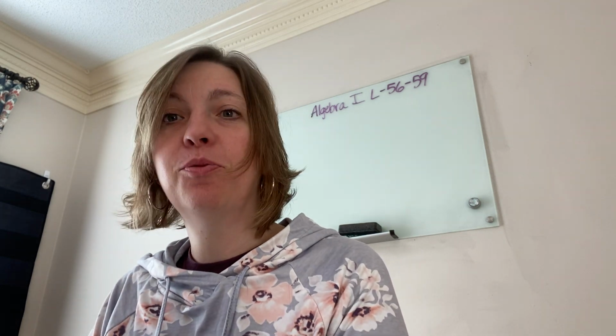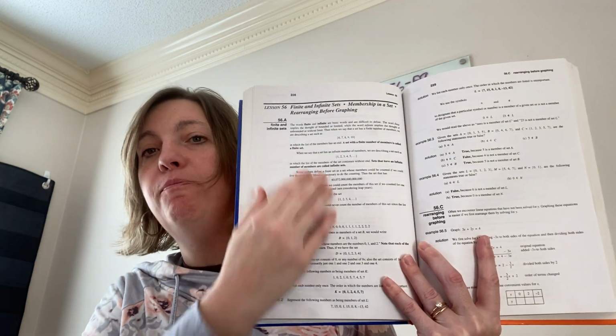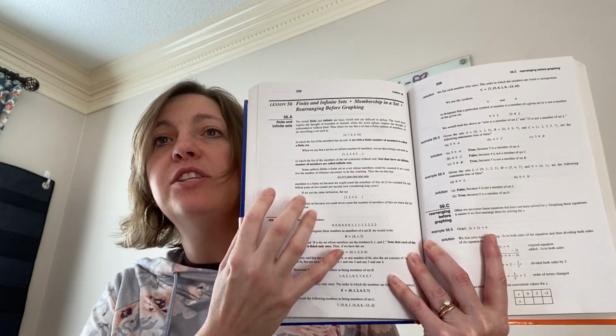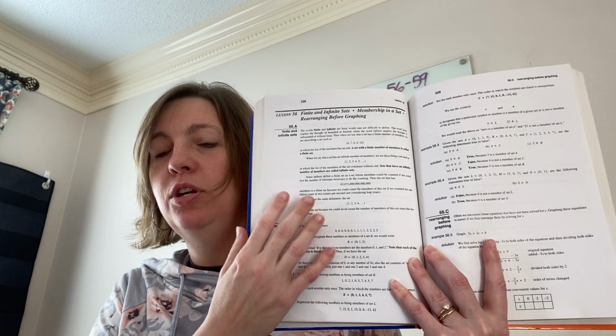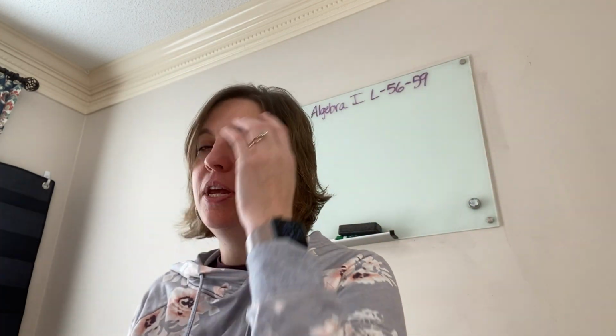All right, Saxon Algebra 1, we are jumping into our lesson 56, and it is page 228 for those of you who have your books out. All right, so page 228. And I do want to encourage you to make sure that you take time to read over page 228. There's a whole lot of boldface terms, and it's really important that you take time to read over those and understand what those terms are.